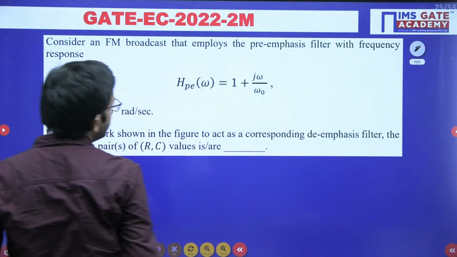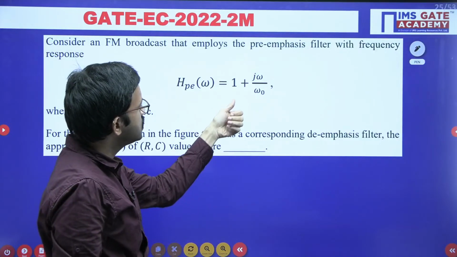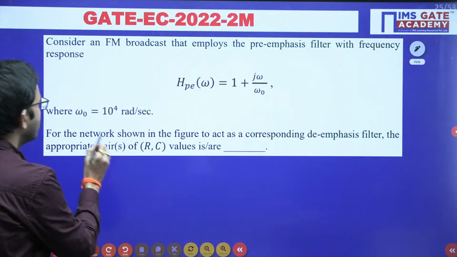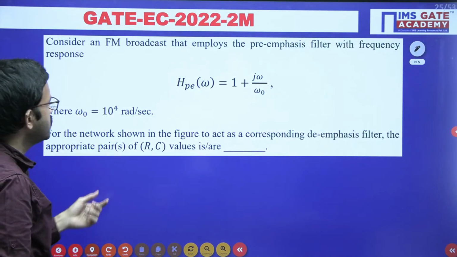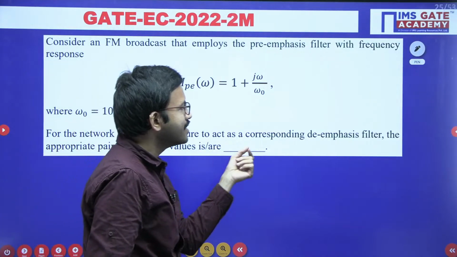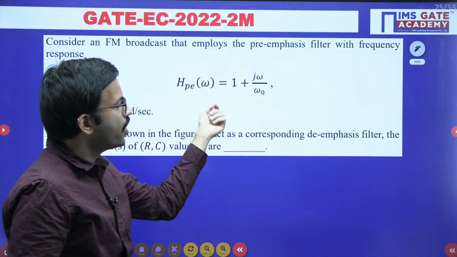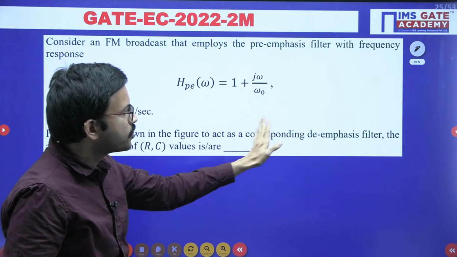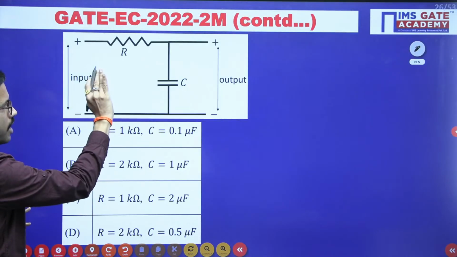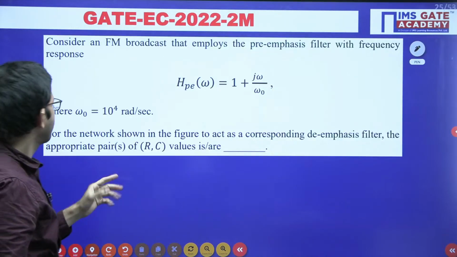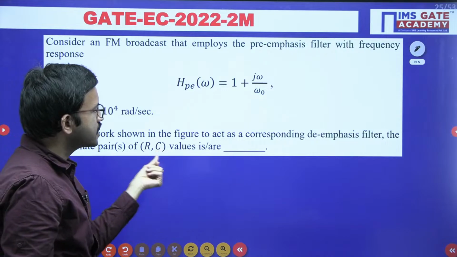In this question, they have given the pre-emphasis filter transfer function like this, 1 plus j omega divided by omega naught, and the omega naught value is given as 10 power 4 radian per second. Now the question is, for the network shown in the figure to act as the corresponding de-emphasis filter, that means for the given pre-emphasis filter you have to choose the corresponding de-emphasis filter. They have already given the network with R and C. You have to choose the appropriate pair of R and C values.